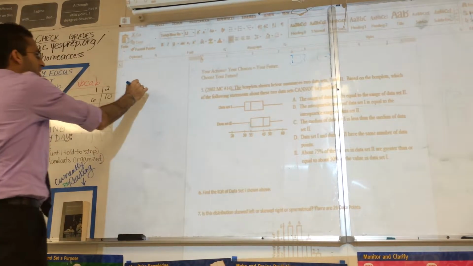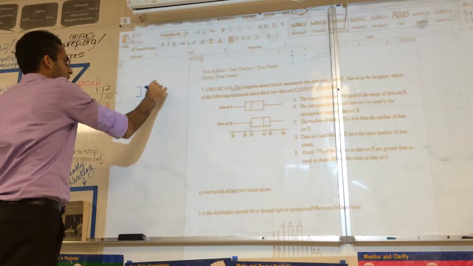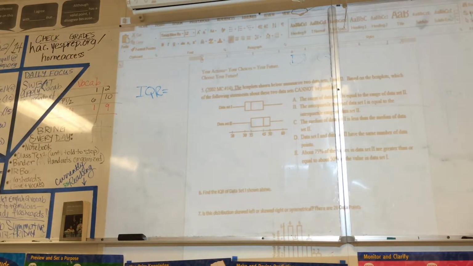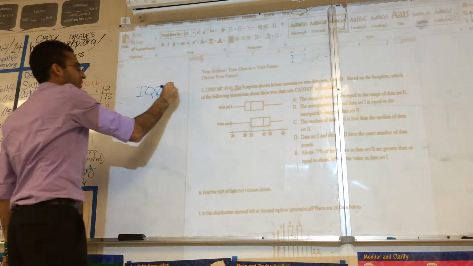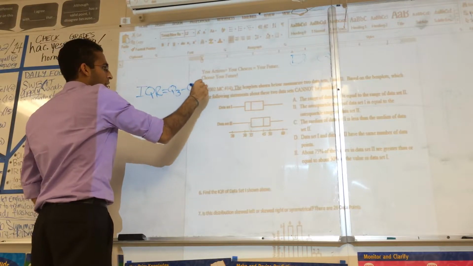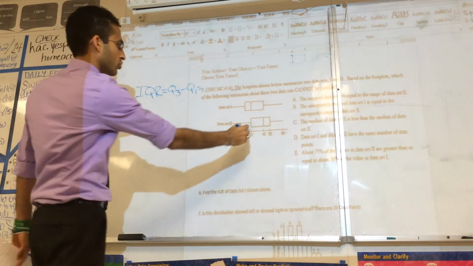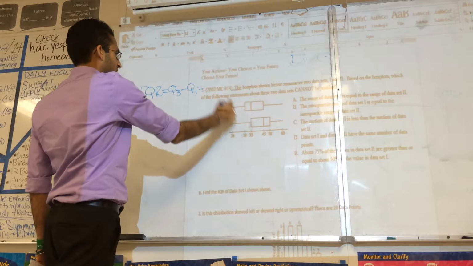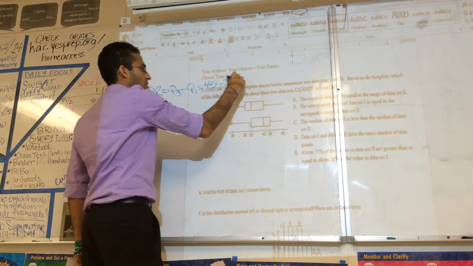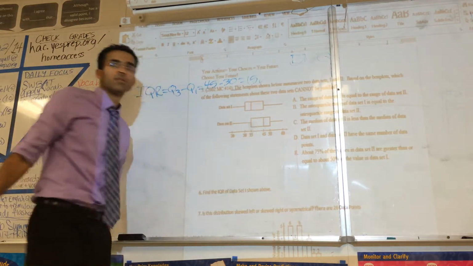And on number 6, find the IQR. IQR, interquartile range. Q3 minus Q1, which is equal to 45 minus 30, 15.